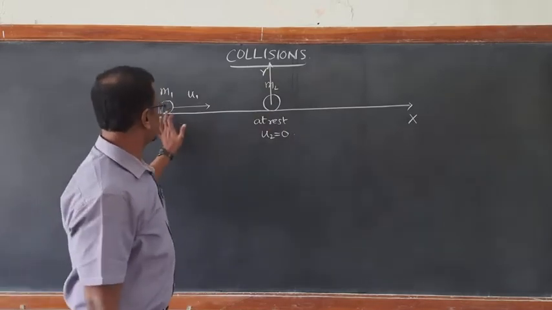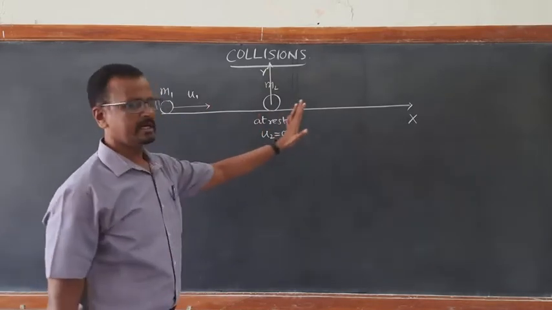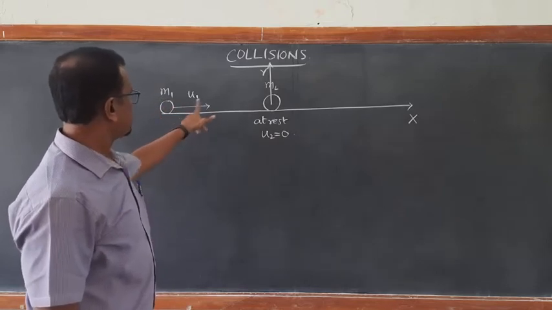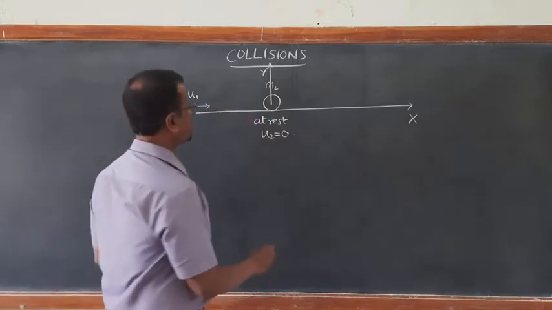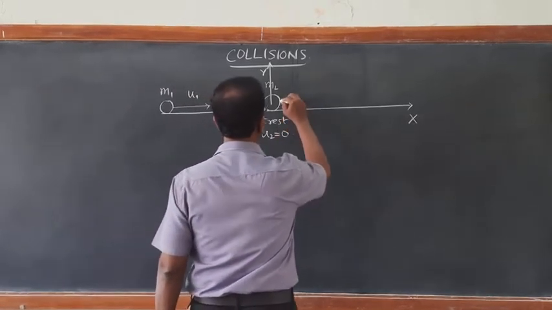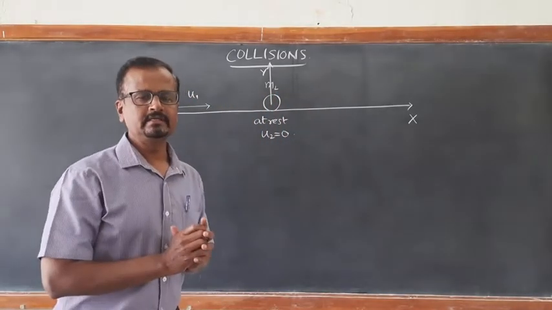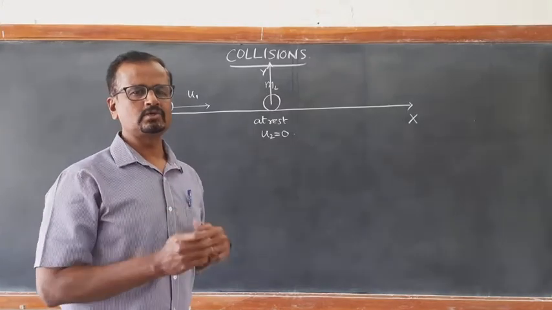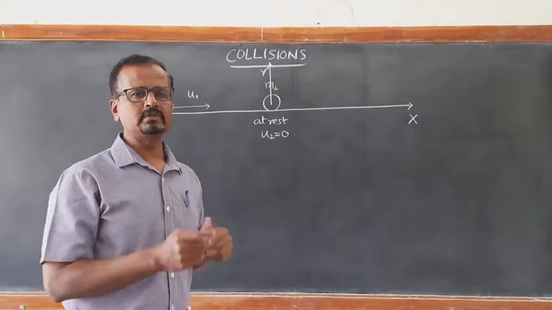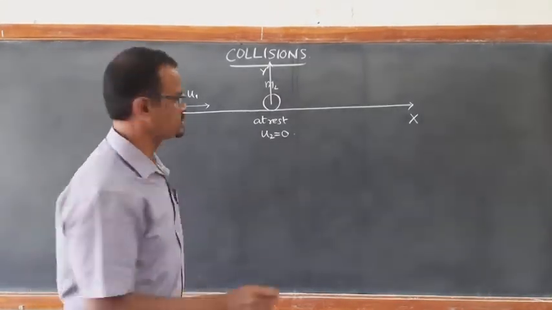Since they are in the same line, m1 collides with m2. When m1 collides with m2, let us say that they fly off after collision. These marbles or carom coins or billiard balls fly off in different directions.